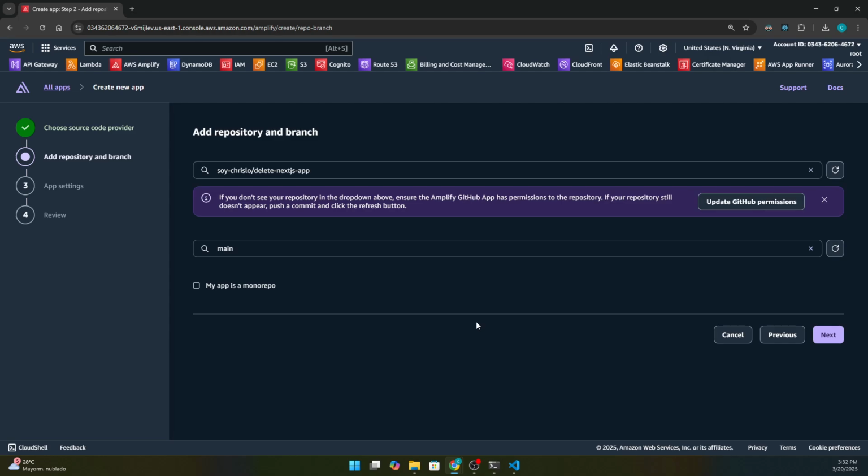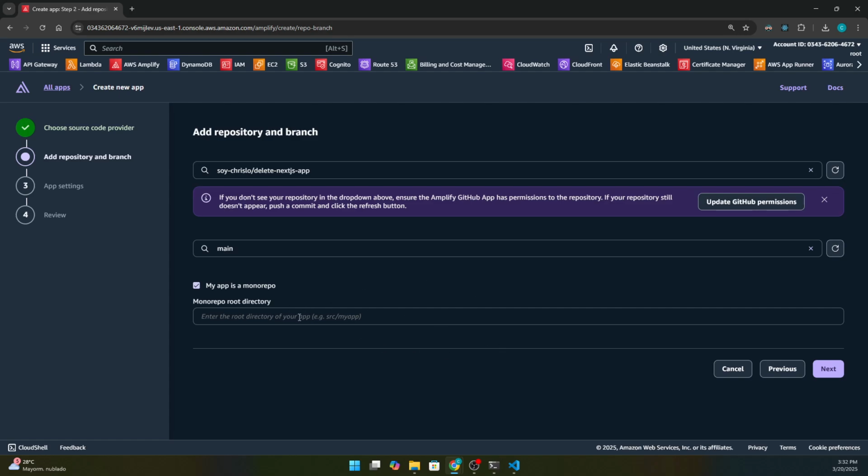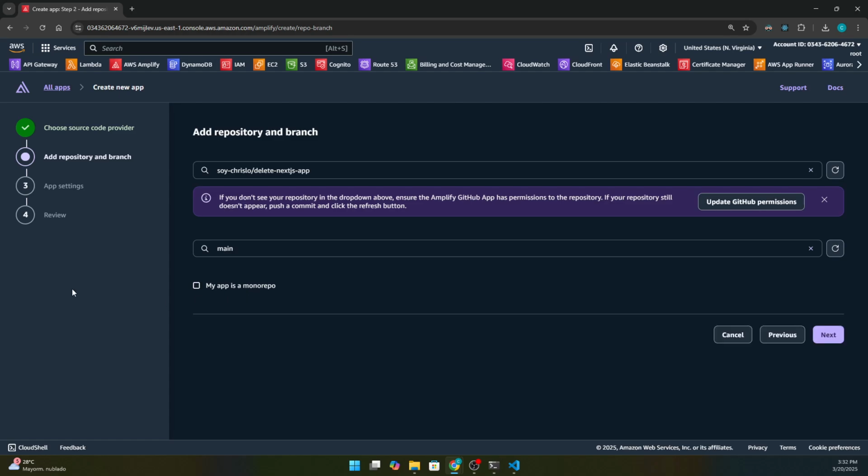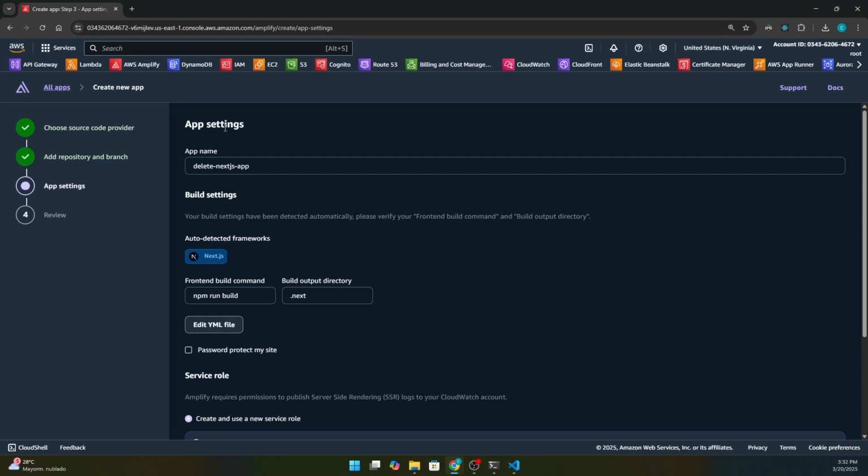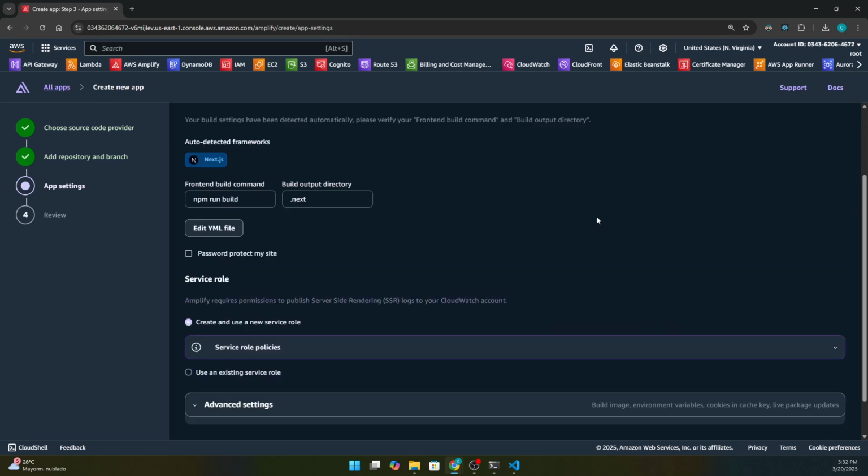I have never worked with a monorepo. I already know that monorepo is about including different applications inside one repository. That's why it's called mono. But I don't know, in practice, I never tried monorepo. But it is good to know that we have the config just right there, and maybe if you need the path, you need to, I don't know, use frontend, main source main.ts. I don't know, but that's fine. Let's deploy the main branch. Let's go next, and let's see what we have just right there.